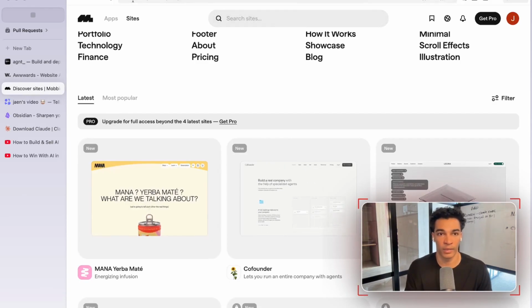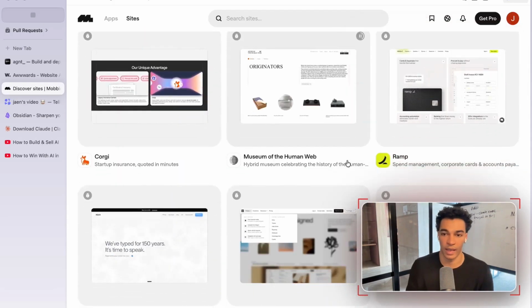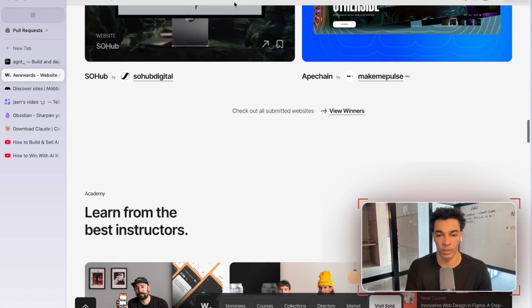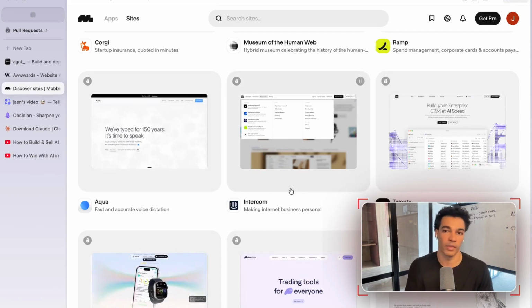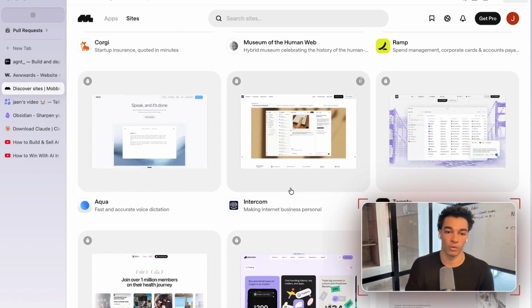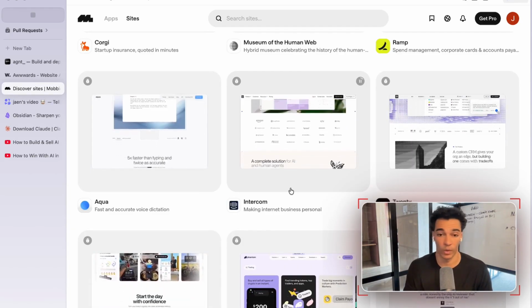This website, mobbin.com, is great. There's a bunch of beautifully designed websites and apps on here that you can use as inspiration. Another one is awards.com. Same thing, just a bunch of websites. So what you're going to want to do is find 2 or 3 of these websites with a fairly similar design direction that you want to recreate your own version of for your personal website or the website for your business.